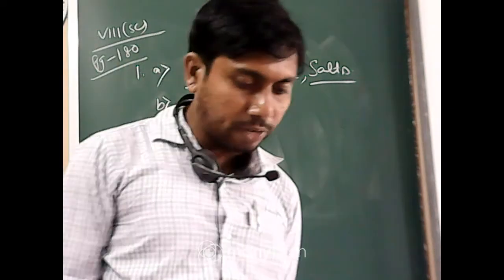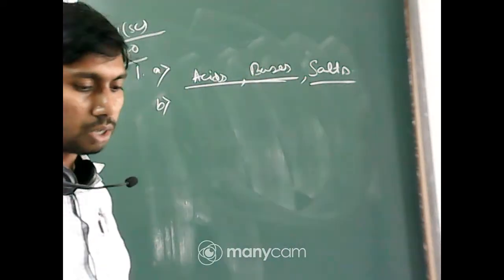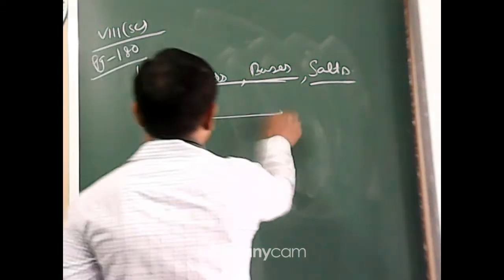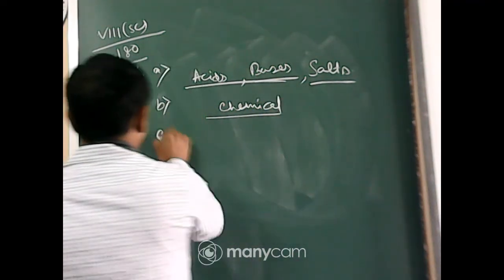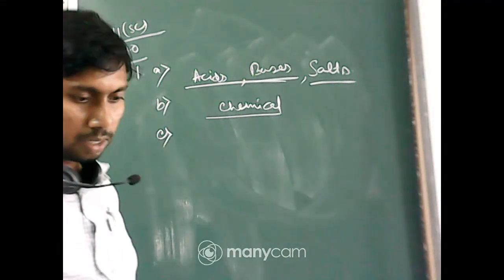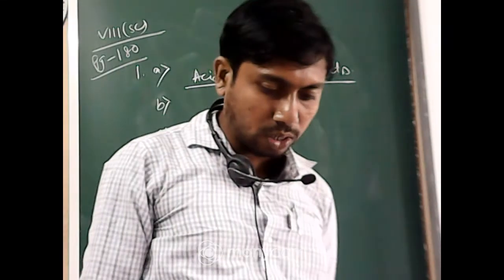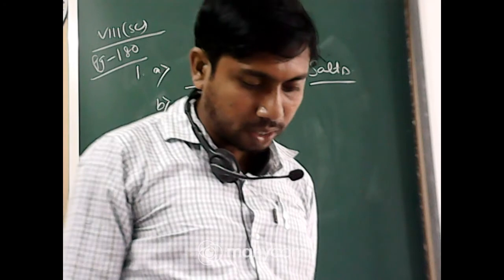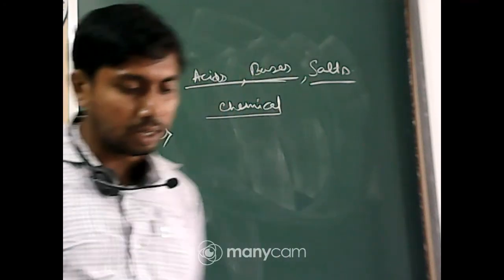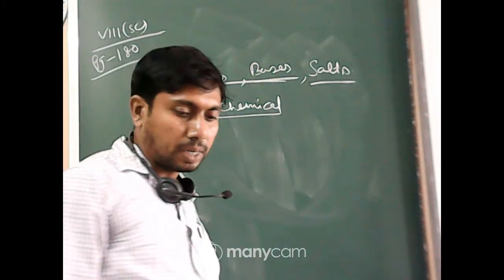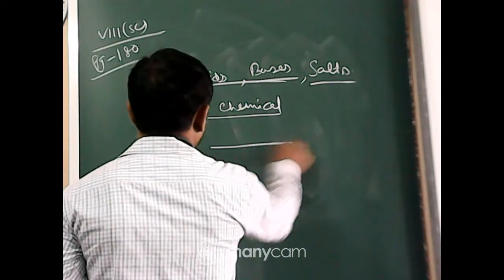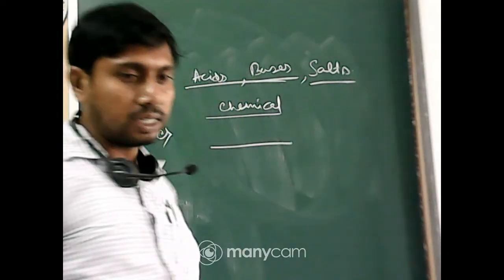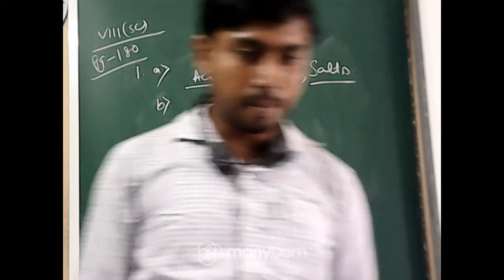Number B: the passage of an electric current through a solution causes dash effect. Very simple, chemical effects. Number C: if you pass current through the copper sulfate solution, copper gets deposited on the plate connected to the dash terminal of the battery. Is it positive or negative?